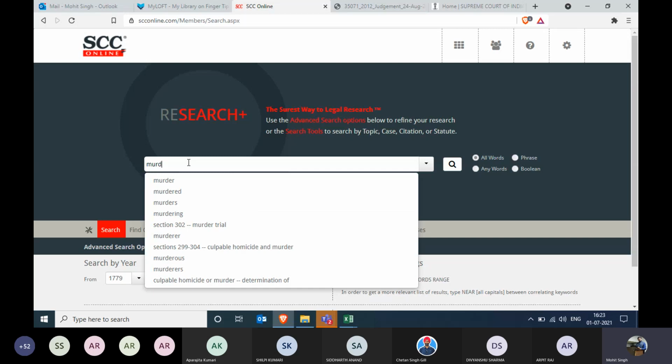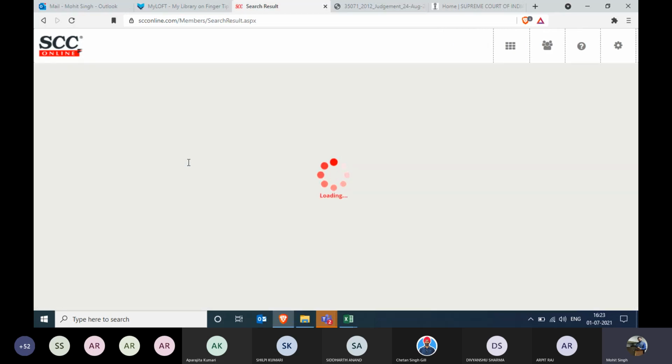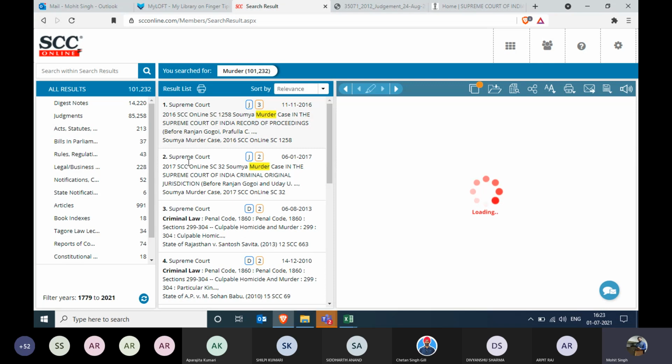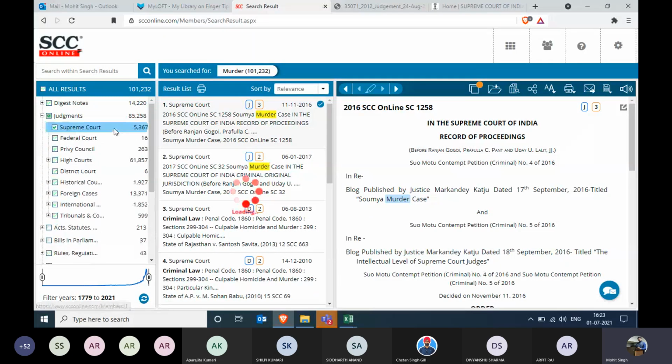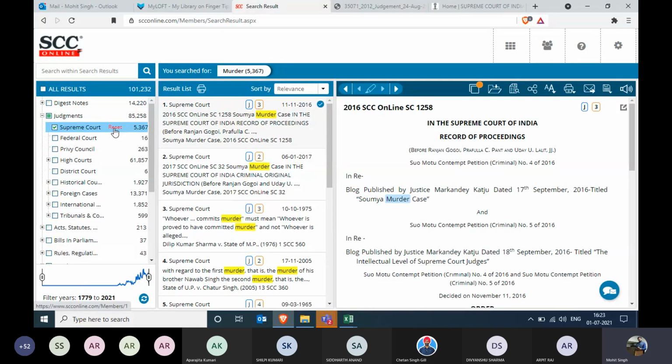I'm just writing the word murder, and all the relevant documents on the topic murder will be coming onto my screen, right? The purpose over here is to add 5 to 6 judgments in my compendium and 2 to 3 articles in it, right? How can I do that? So basically, first of all, I'll go to the judgment section. I'll click on the Supreme Court or whichever category I wanted to select, and I'll take some judgments from here. How can I take some judgments?